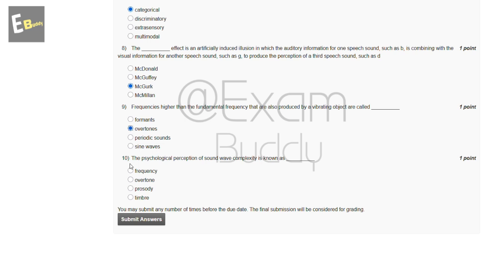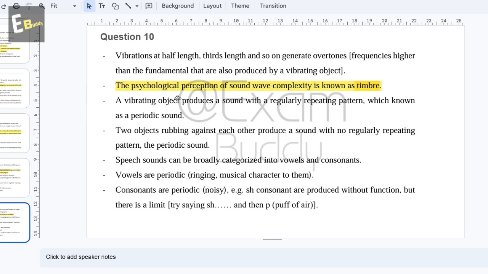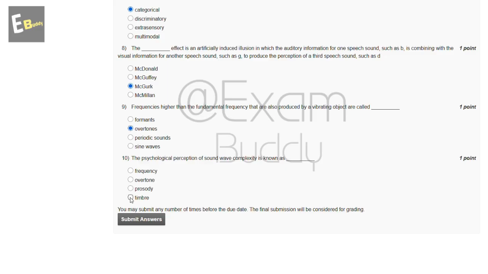Now the tenth question: the psychological perception of sound wave complexity is known as dash. The options are frequency, overtone, prosody, timbre. Let's check the answer of the tenth question. The psychological perception of sound wave complexity is known as timbre. So the answer of the tenth question is D, timbre.